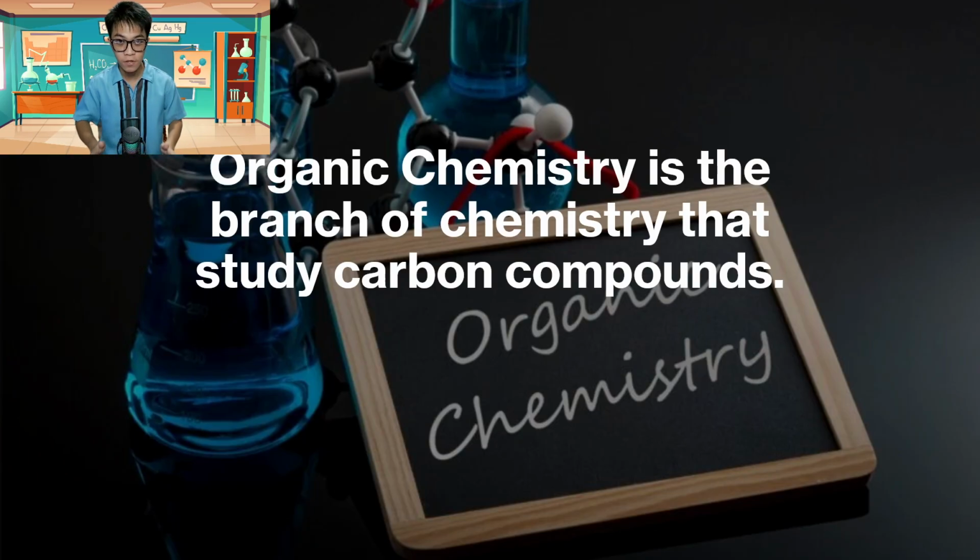Now, in drawing the line between these two, we can set aside the oxides of carbon, hydrogen cyanide, the carbonates, ammonium cyanate, and others of related nature, as they are not considered under organic chemistry because they display inorganic properties. So, what are the specific properties that we can say are organic chemistry and not inorganic? We'll be discussing that further down the line. But first, let's take a closer look. Let's know more about our friend, the carbon compound.